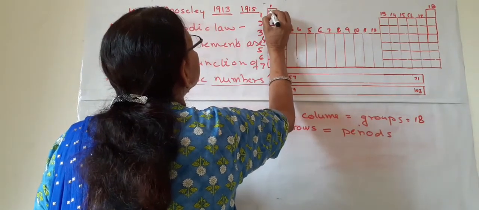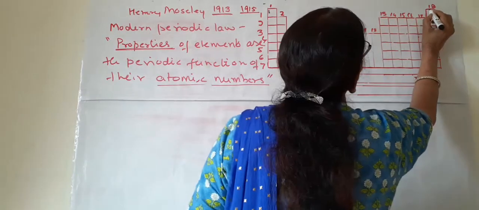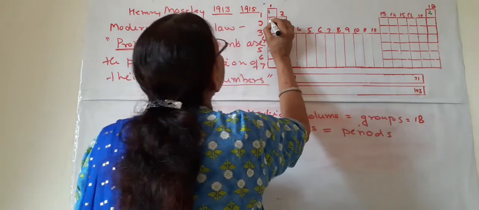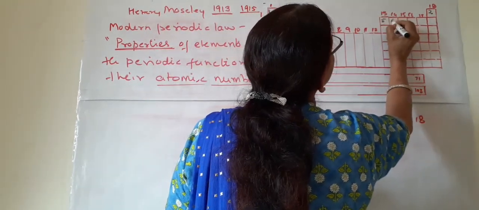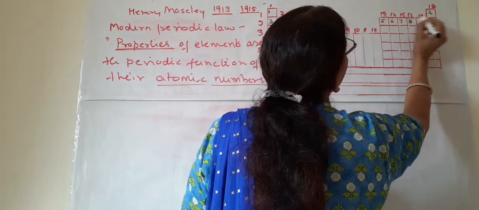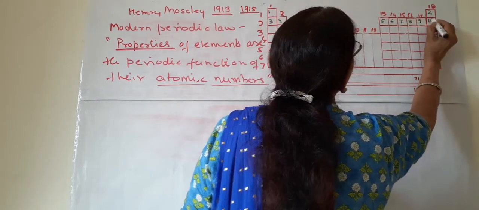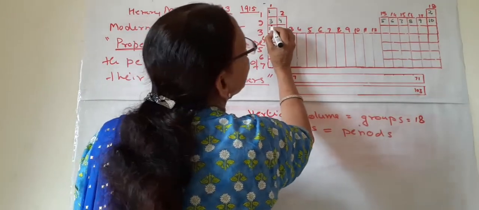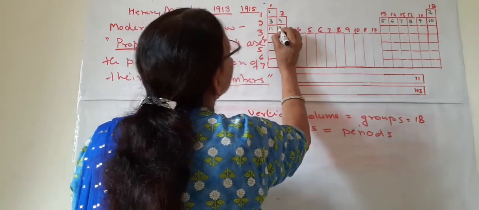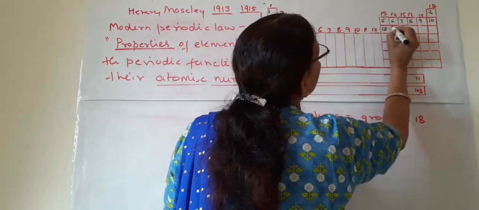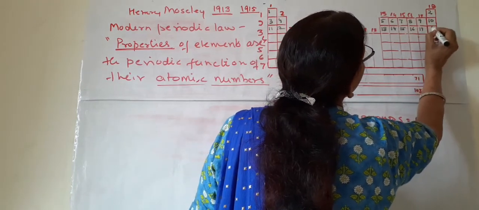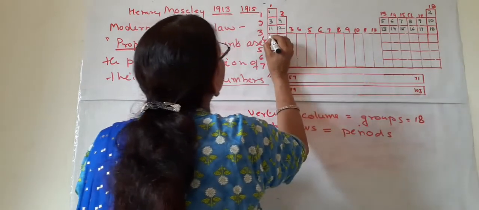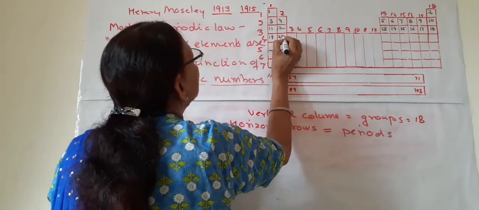Suppose it is 1, 2, 3, 4, 5, 6, 7, 8, 9, 10, 11, 12, 13, 14, 15, 16, 17, 18, 19 and 20.